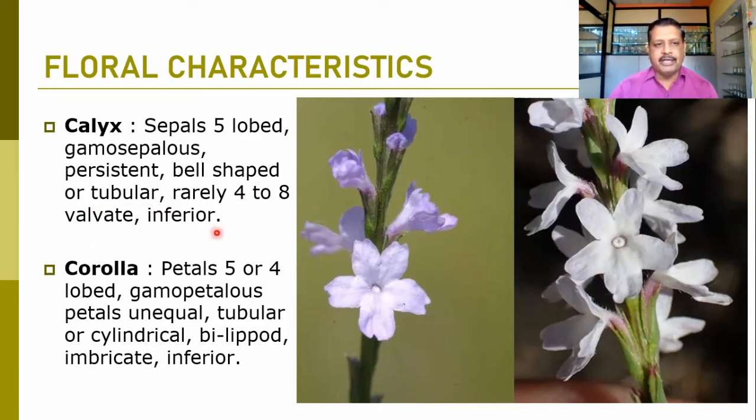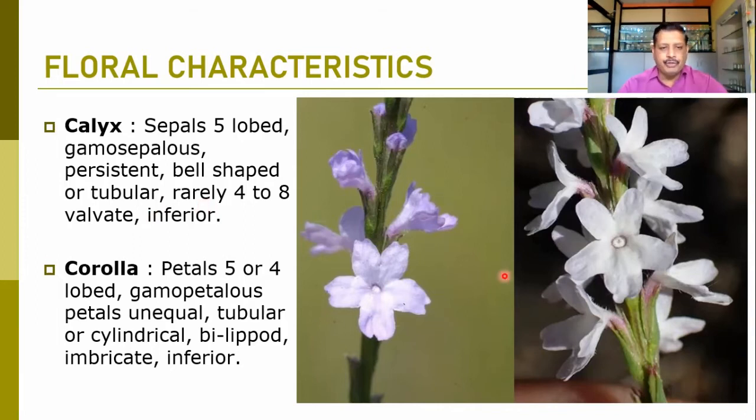The position of the calyx is inferior because the ovary is at the superior position. When we talk about the corolla, the petals are 5 to 4, tetramerous or pentamerous, and they are lobed. Here you can find gamopetalous petals, and mostly they are unequal.